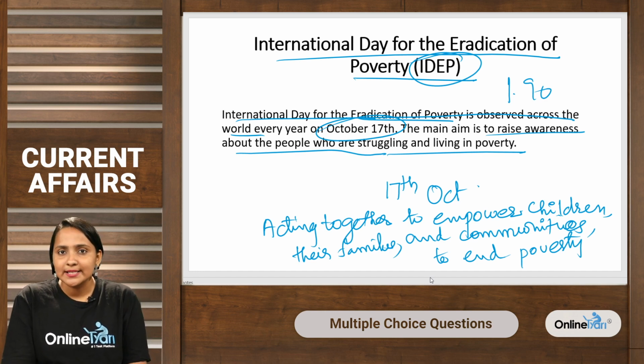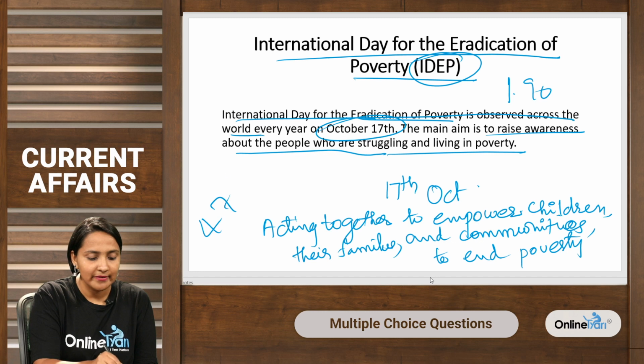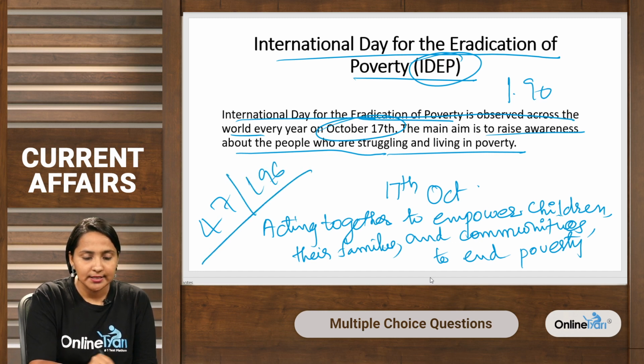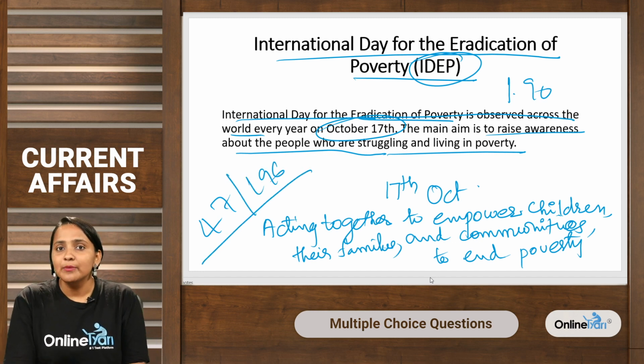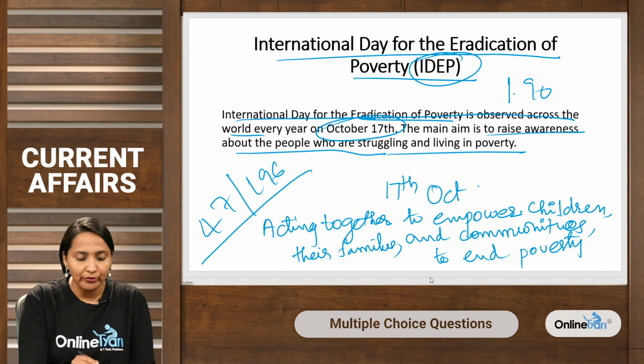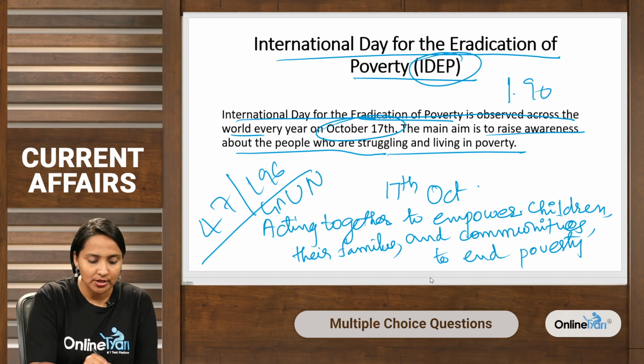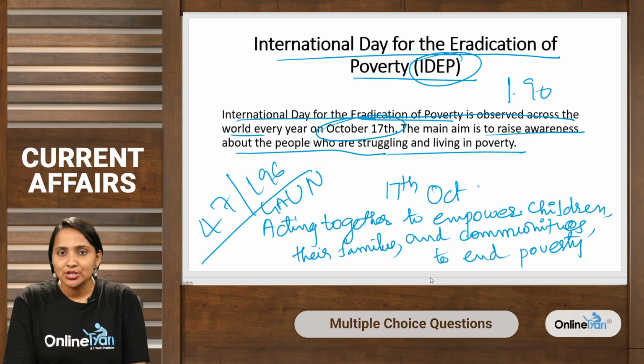On 22nd December 1992, resolution 47/196 was adopted by the General Assembly of United Nations, and it declared 17th October as the International Day for the Eradication of Poverty.